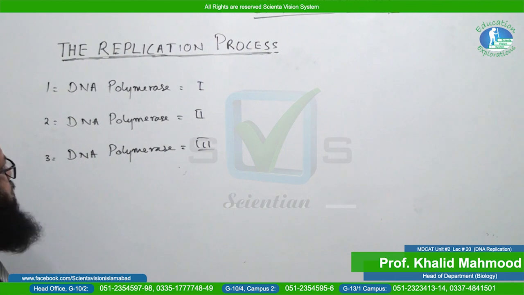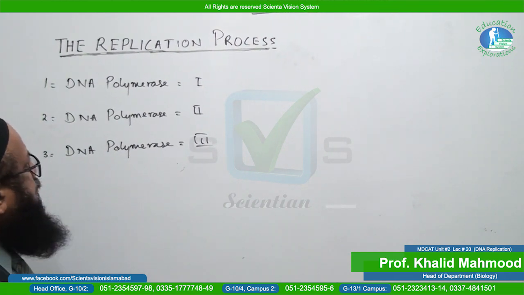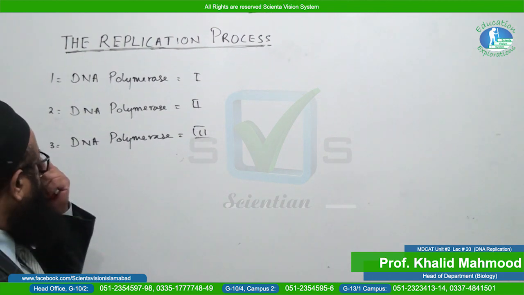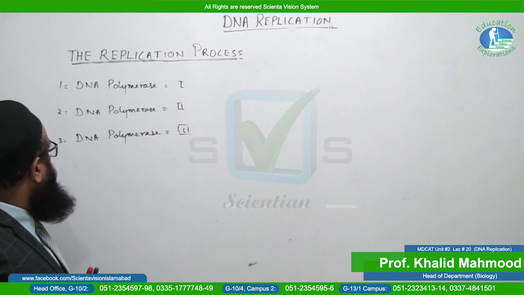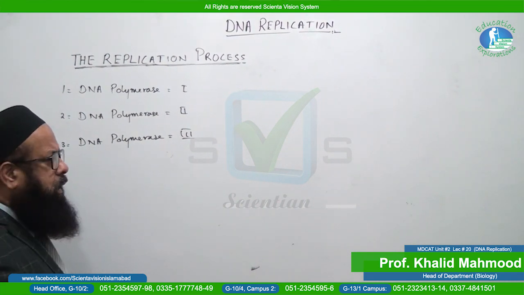So these 3 types of DNA polymerase take part in the replication process. First of all we will see the functional role of DNA polymerase 1.